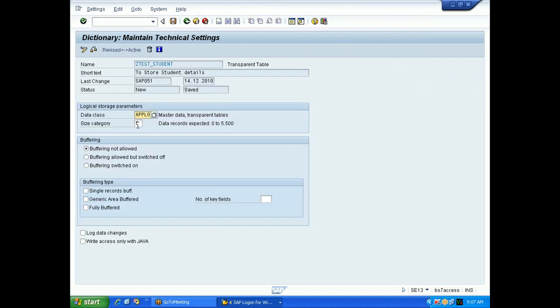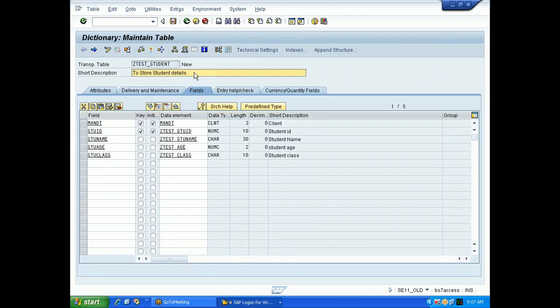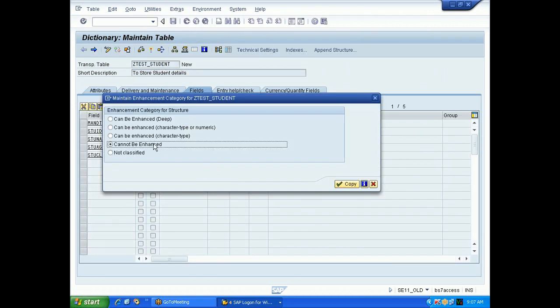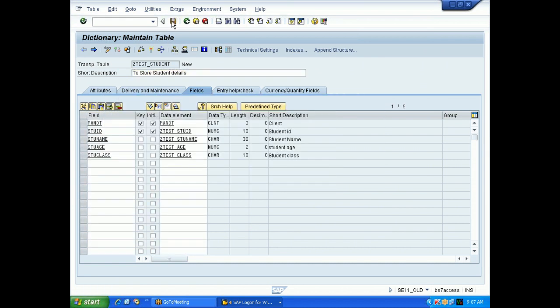We have given these two, and then we went to the extras enhancement category, and we have opted for can be enhanced or cannot be enhanced, whatever. Now save it, check it. When you check, if you observe the status bar, you should get no inconsistencies found. If no inconsistency is found, that means you have done everything well, and click on activate.